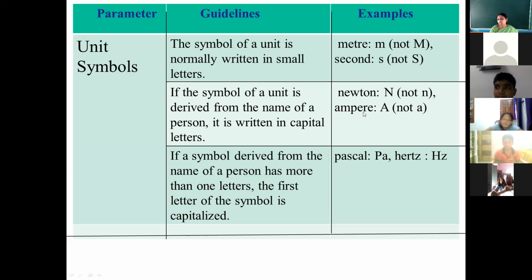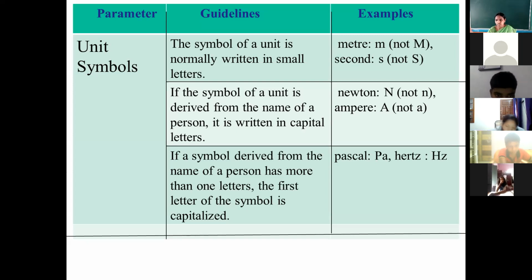The current unit name is also kept on the name of the scientist who was studying about it, who has given the concept about it and many other things related to that. His name was Ampere, and his name was kept as a unit for measuring the current. So the symbol which we will write for ampere is going to be capital A. Whatever the units are on the name of a scientist, that unit symbol, I'm saying, not spelling, the unit symbol we will write in capital letters.